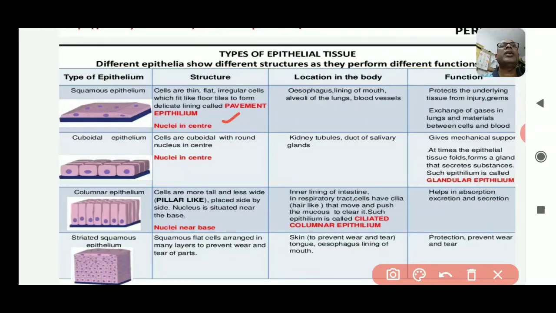Now the other one is the location in the body. They may be present in the esophagus, lining of the mouth, or alveoli of the lungs and blood vessels.